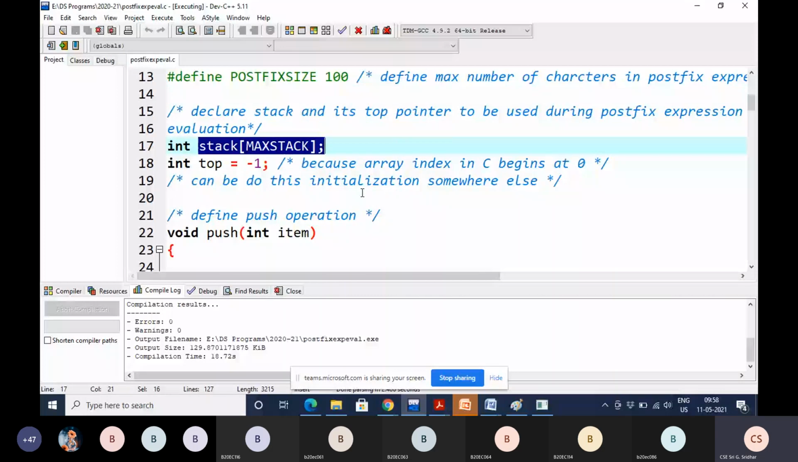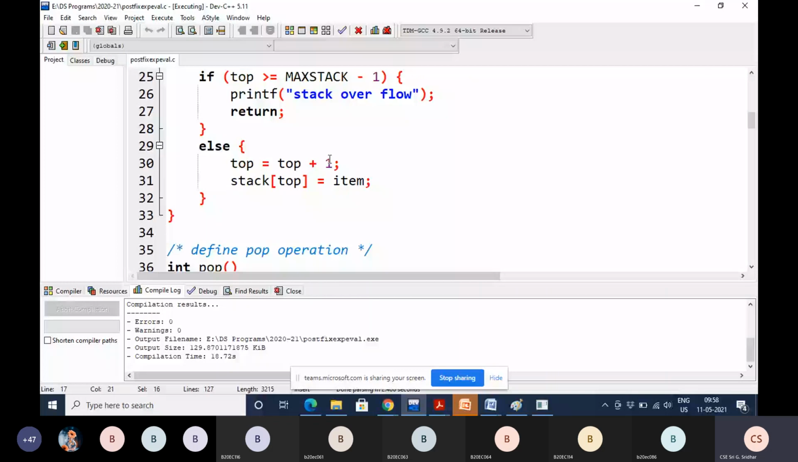Because before all the functions, in the global declaration section, we are declaring stack. Because you have to use it throughout the functions. Yes, stack, very good. So that is the answer. This is a stack variable because we are accessing stack in push, in pop operation, in evaluation operation, in every function we are using this stack.